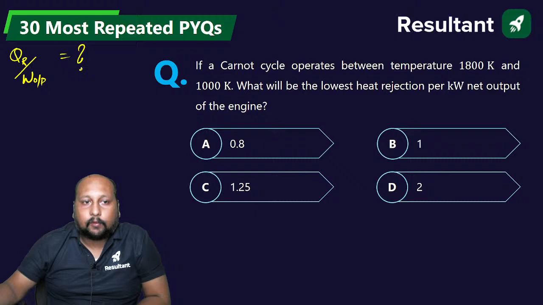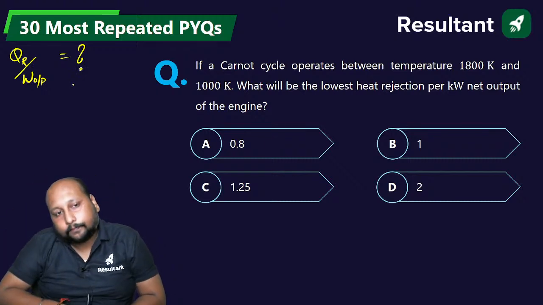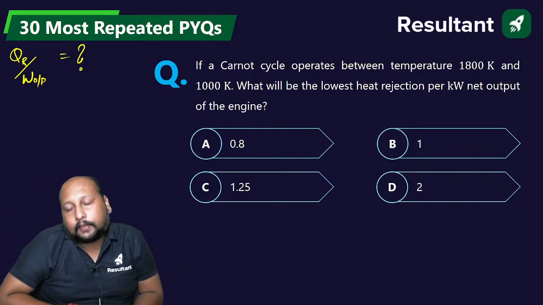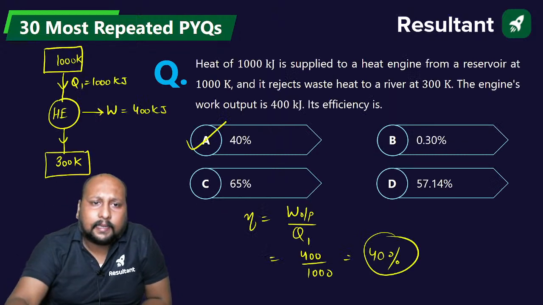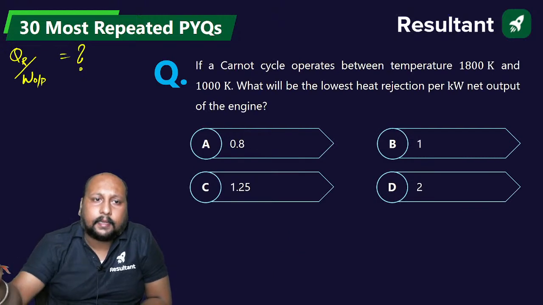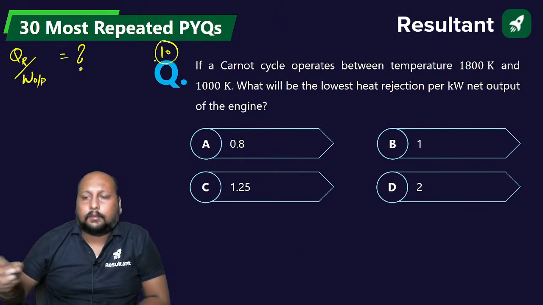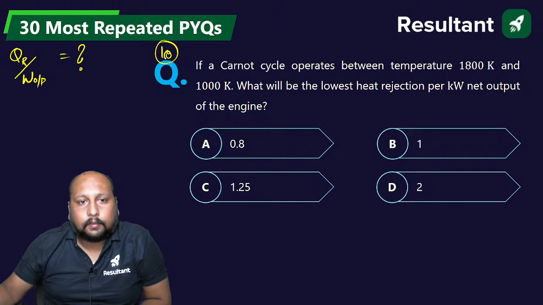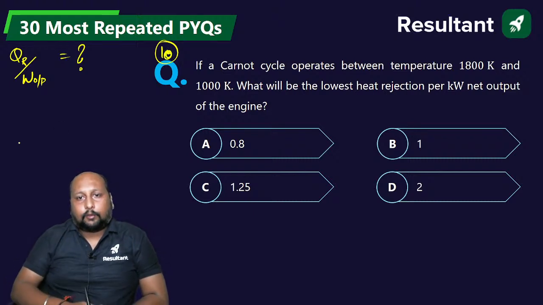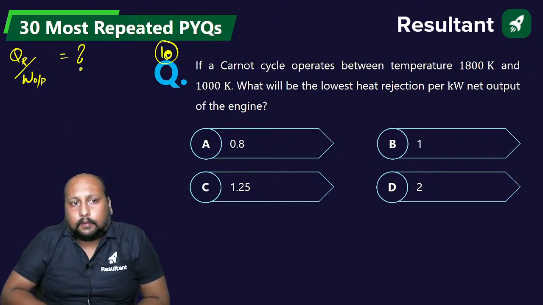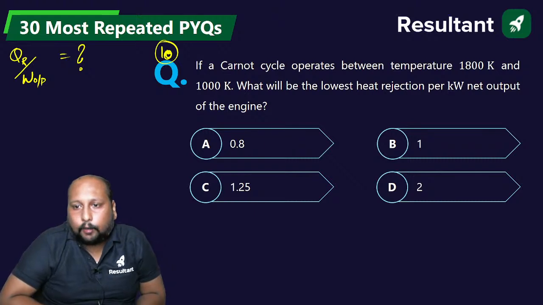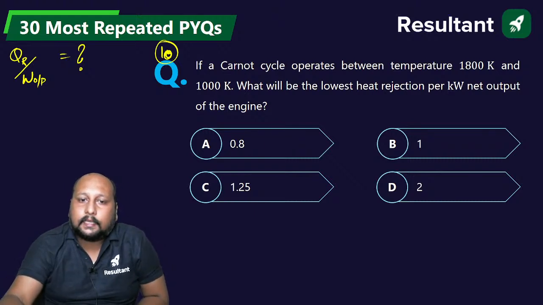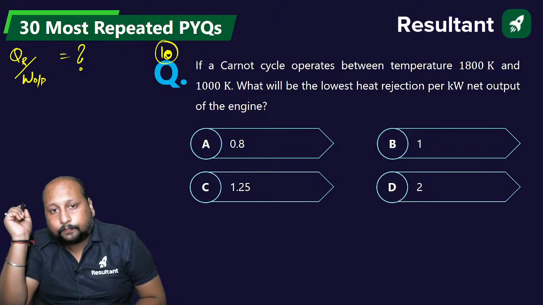You have to calculate this ratio, per unit work done. This is question number 10. Heat rejection per work output: A 0.8, B 1, C 1.25 or D 2.